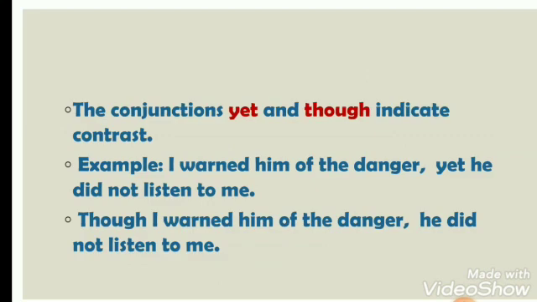Now the next is yet and though. Yet and though or although are used to talk about two different or opposite ideas. They indicate contrast. For example, I warned him of the danger, yet he did not listen to me. Here yet is a conjunction because it is indicating contrast or two different ideas. Though I warned him of the danger, he did not listen to me. Here though is a conjunction.